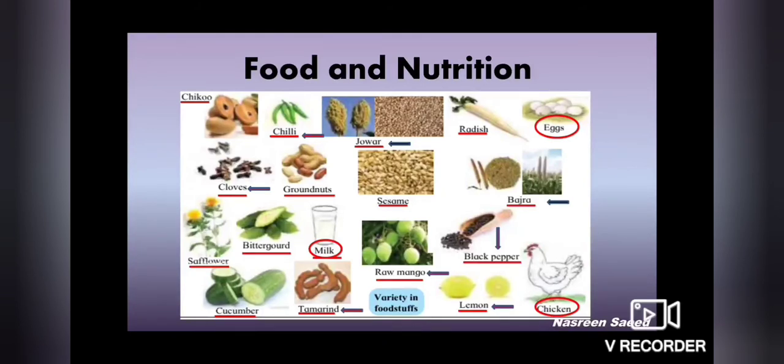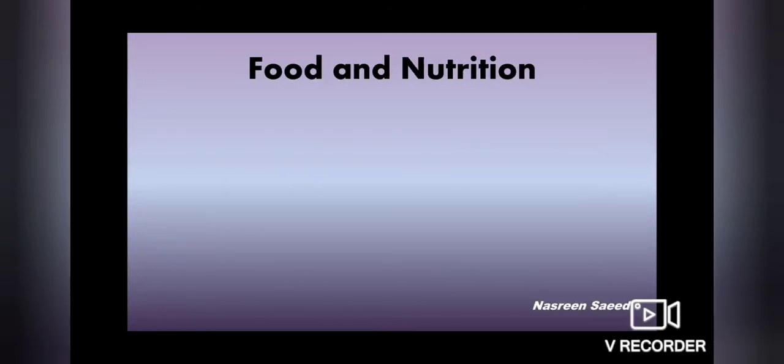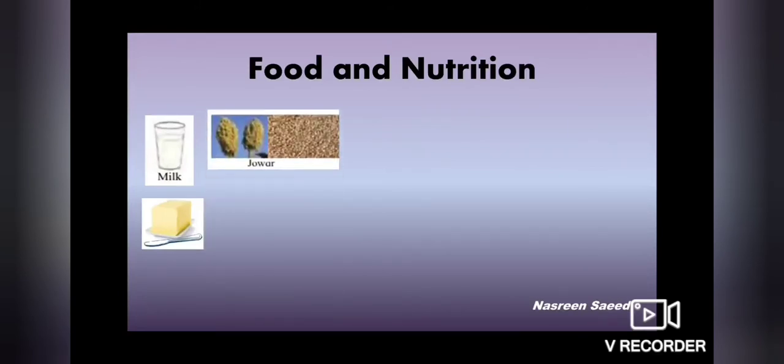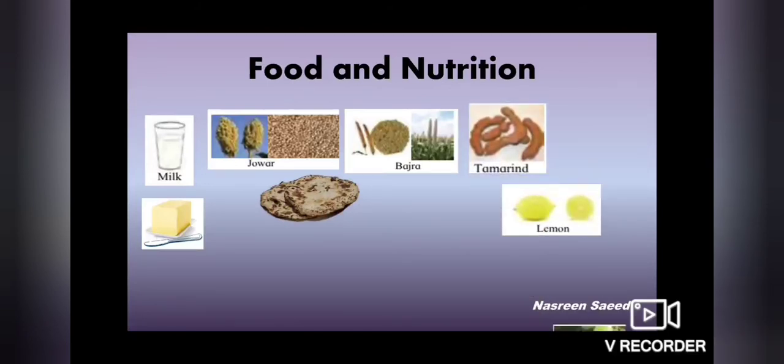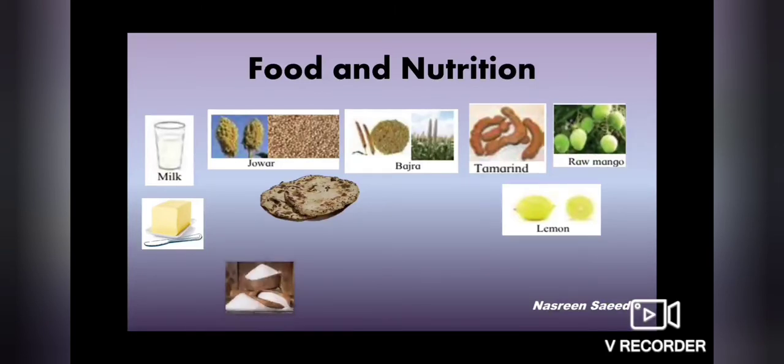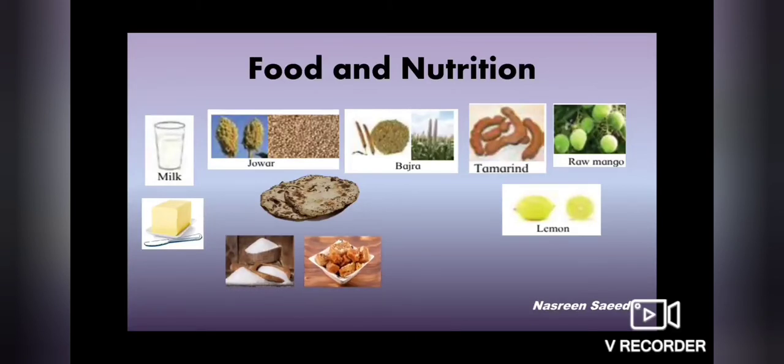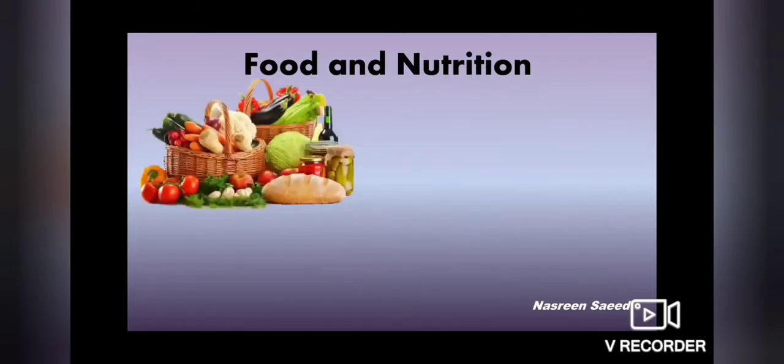Now we have seen a wide variety in our foodstuff. We use different foodstuff for different purposes. We get milk. We use milk to get butter. We get flours or atta from jawar, bajra to make bhakris. To add sour taste, we may use lemons, tamarind or raw mangoes. When making sweets, अगर कुछ मीठा करना है, we may either use sugar or jaggery, that is गुड़, which we get from sugar cane. So I hope you have understood up till now.